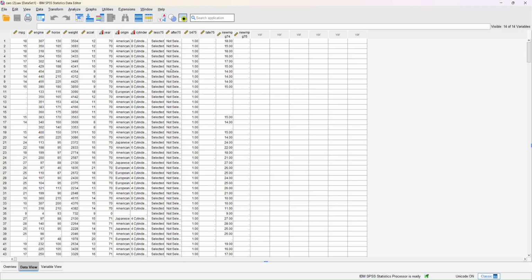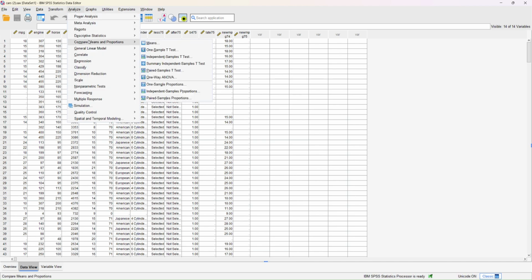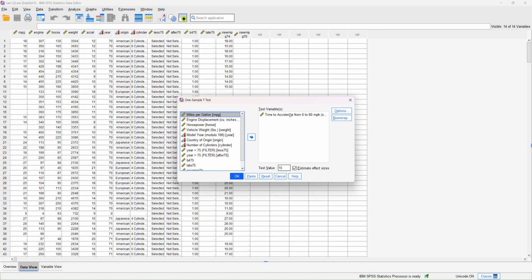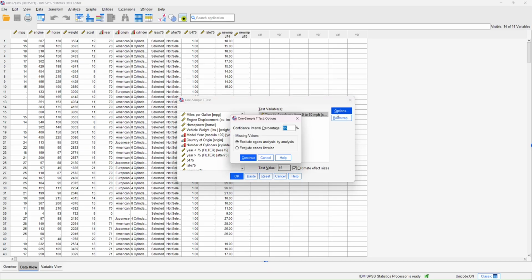So here I open the CARS SAV set, as you can see here. And the first question, we will use Analyze, Compare Means and Proportions, and we would use this One-Sample t-Test. And the question wants us to use the acceleration value. So we will have to use this, time to accelerate 0 to 60. And here the test value, we will have to refer back to the question there.